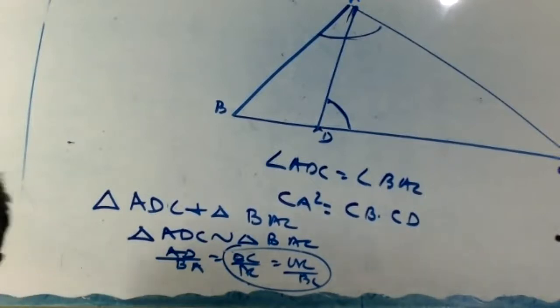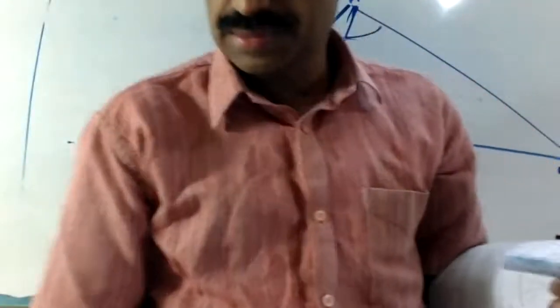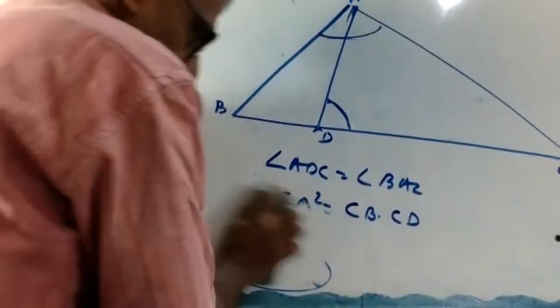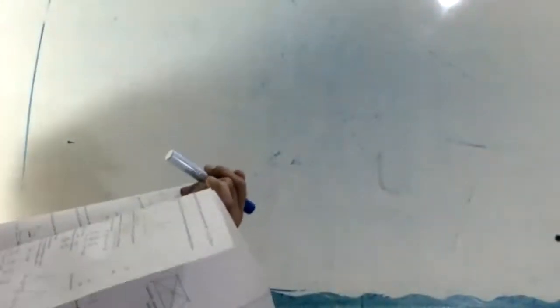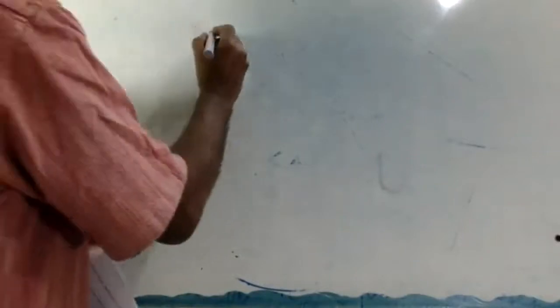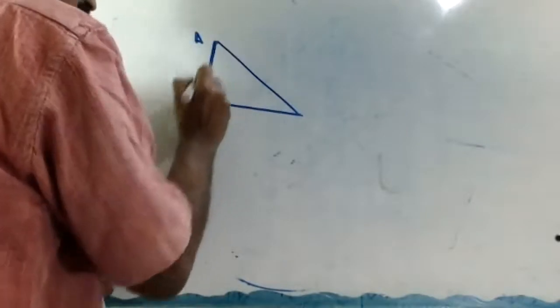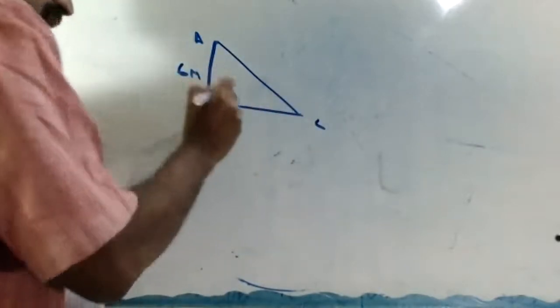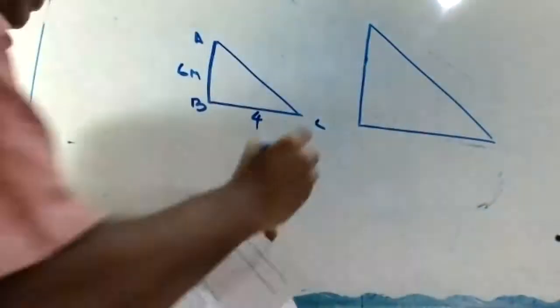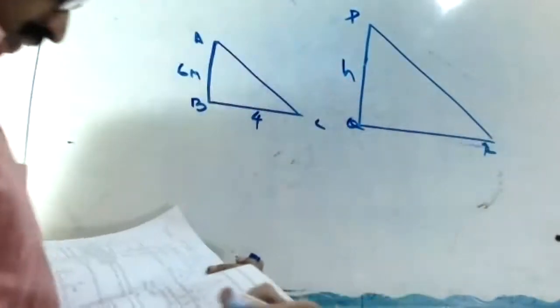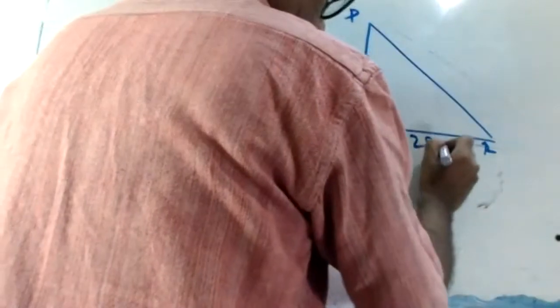Look at here. Listen. Look. Here, first a pole. Look at here. Okay. A, B, C, 6 meter. Shadow is 4 meter. Next one, tower. Our height we have to find out. P, Q, R. This is 28 meters. Okay.